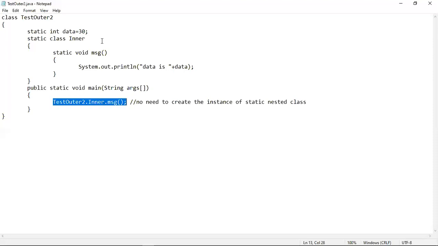The best known version of nested class is inner class, which is the non-static nested class. So now we will see how non-static nested classes are used, and how to write a program that will implement the concept of non-static nested class. But before going into it, let's see how many non-static nested classes you can write. What are the categories, or what are the types of non-static nested class that can be used in Java?